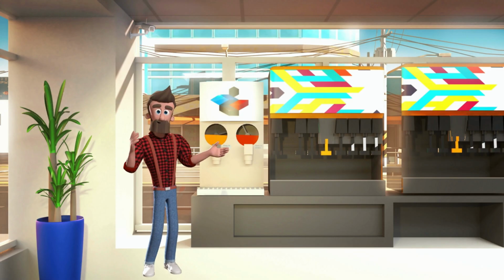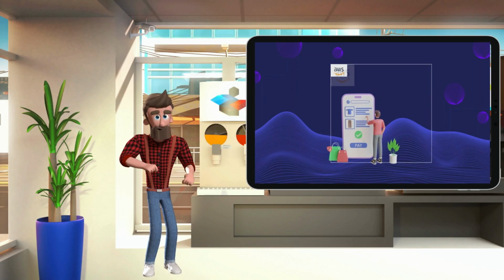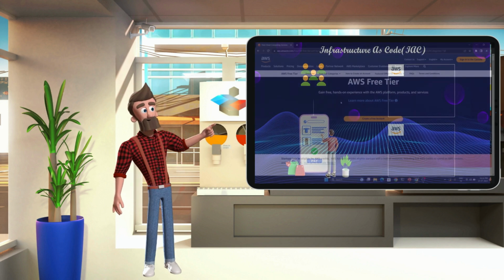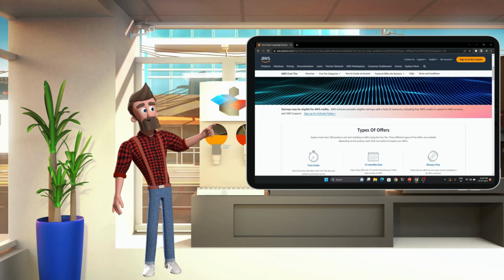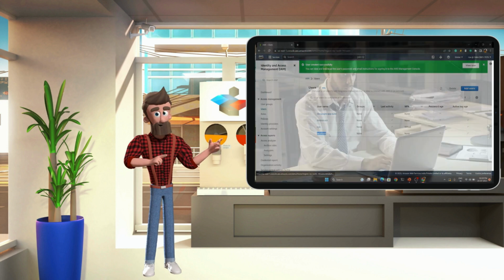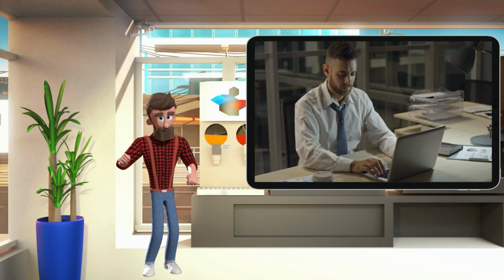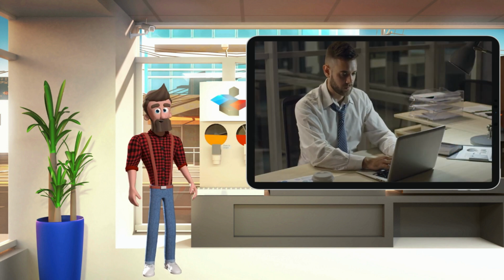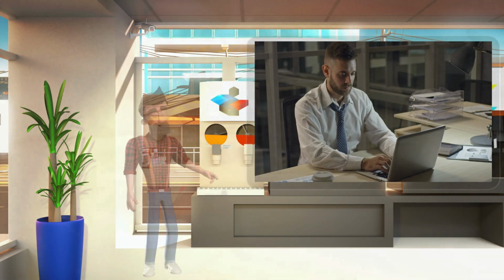So in today's video, we understood the use case of infrastructure as code in the real world, created an AWS free tier account and set up a Terraform user. I encourage you to follow along and set up your account and user, because in the next video we will dive into using Terraform to create an AWS server.